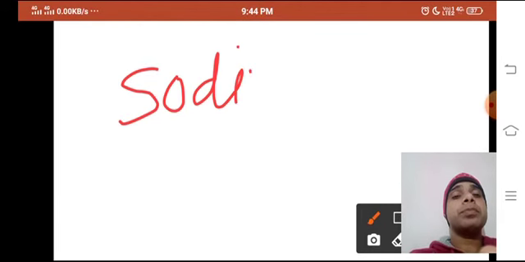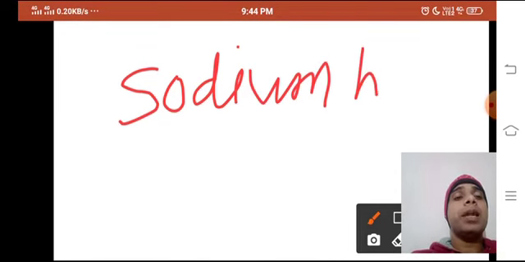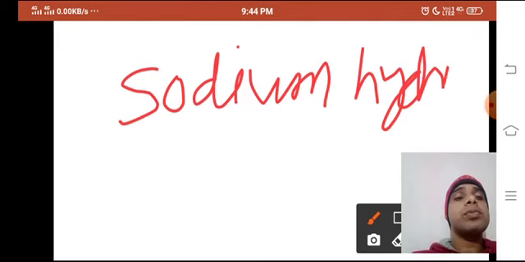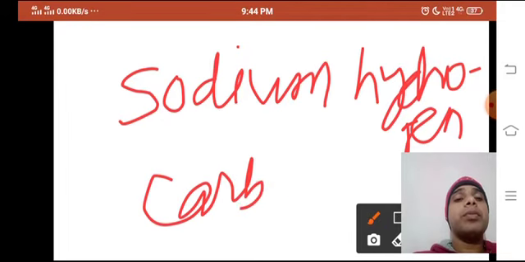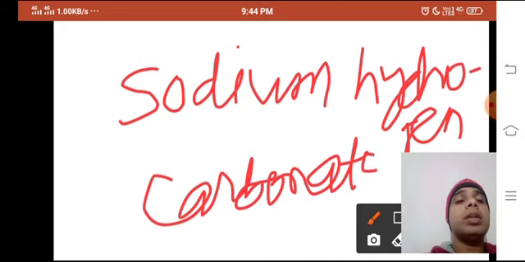Look, you can see here I will write sodium hydrogen carbonate. It is such a long name for the compound.